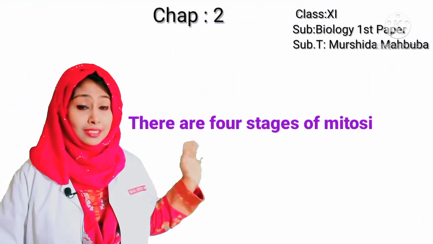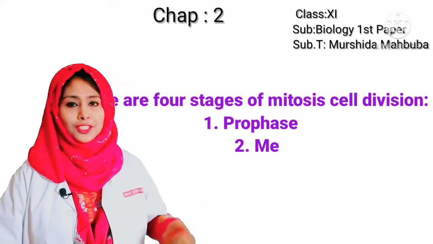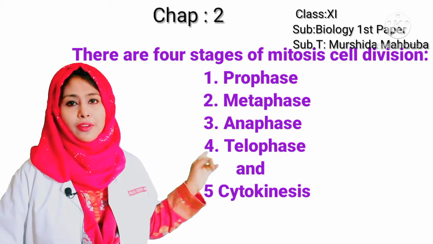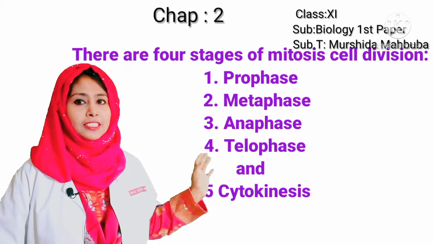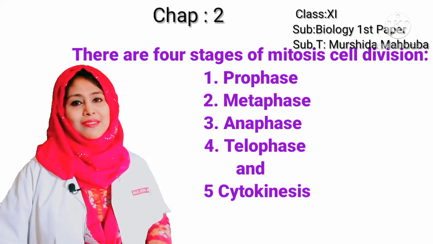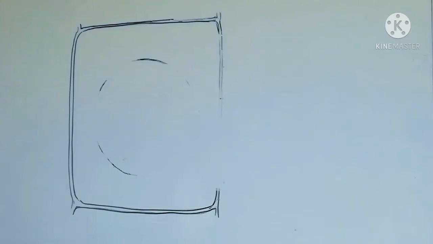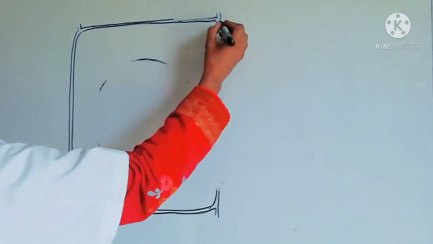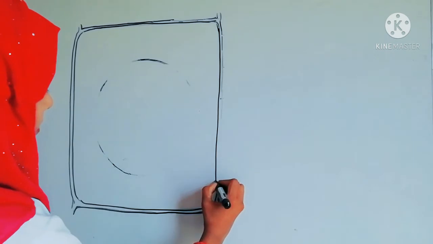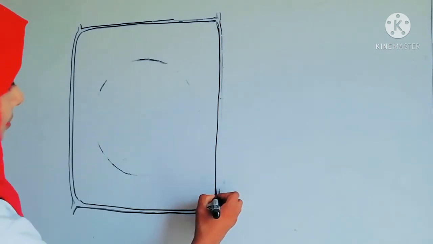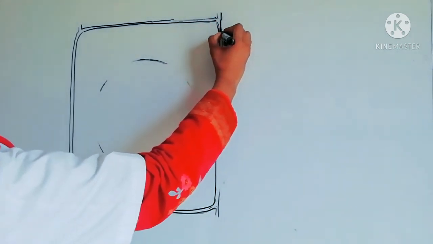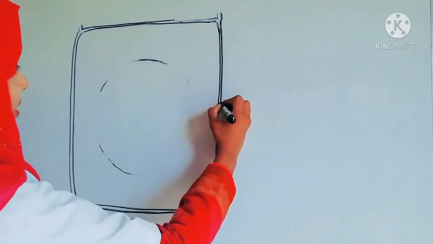Okay, my dear students, stages of mitosis cell division. You know, there are 4 stages of mitosis cell division: prophase, metaphase, anaphase, telophase, and cytokinesis. My dear students, prophase. We are drawing the prophase stage. At first, we have to make a rectangle shape, and outside the shape, we have to make another line.